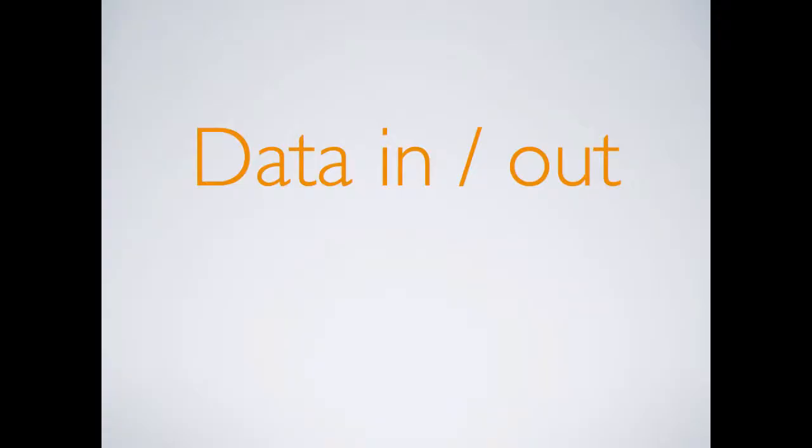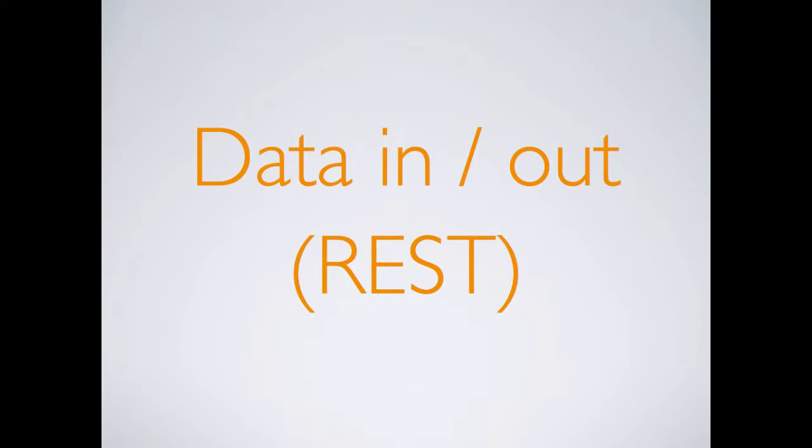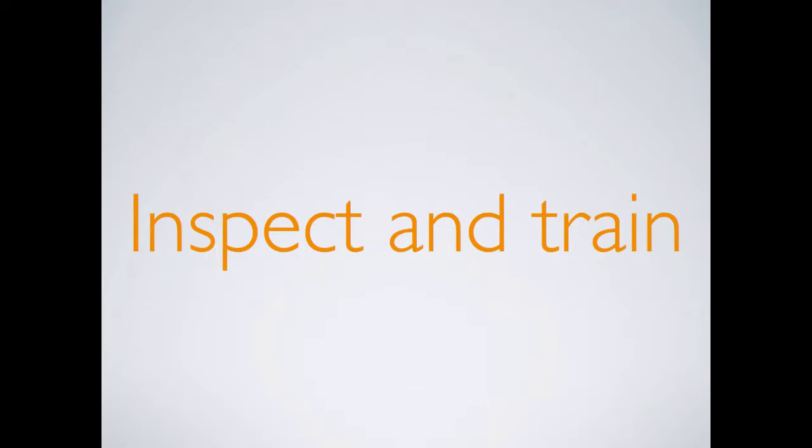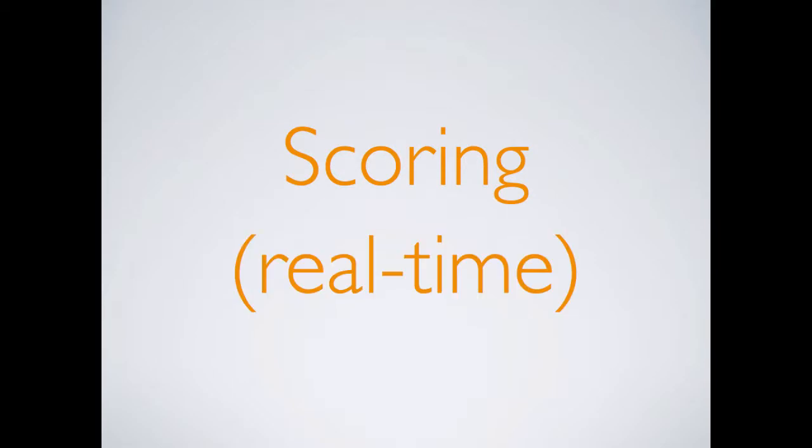So all of this functionality I've just described, we can look at it as falling into three main categories. First, we need a way to get data in and out of Cassandra from our application. For this, preferably we'll use a RESTful interface. Our data scientists need a way to inspect the data in Cassandra and use it to train machine learning models. And finally, we need a way to perform scoring, preferably in real time. So this is a fair amount of functionality that we need to build on top of all of these open source big data technologies to get to our final application.